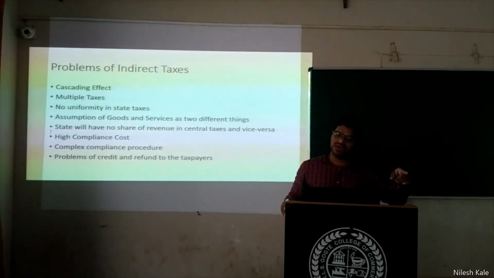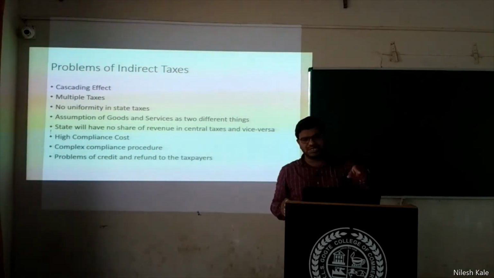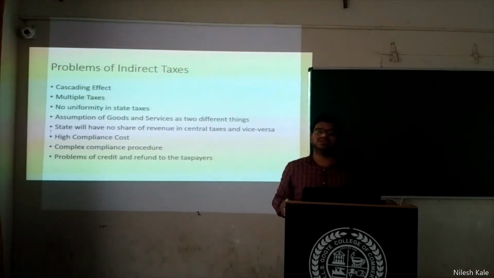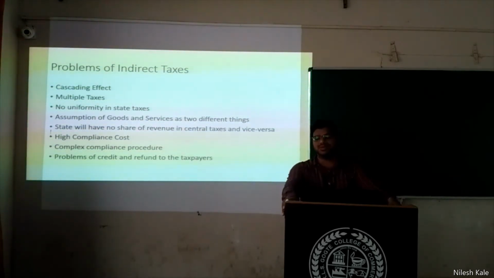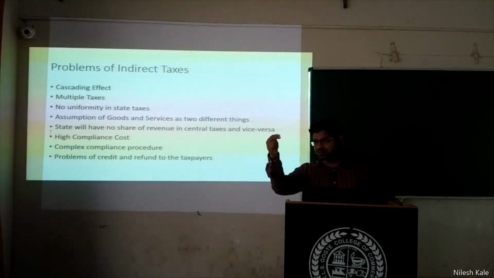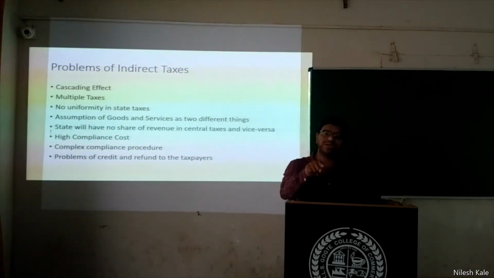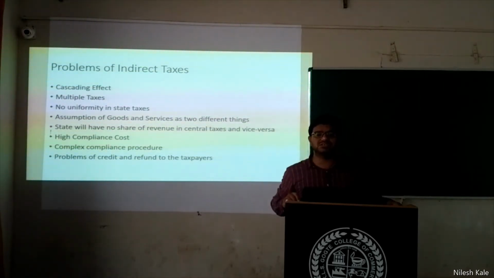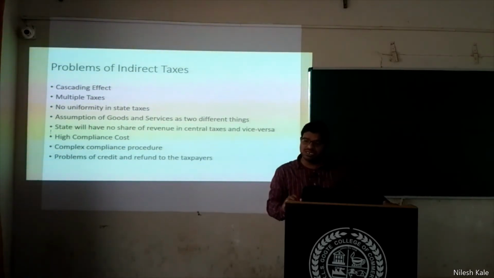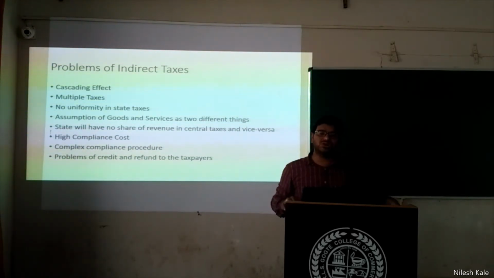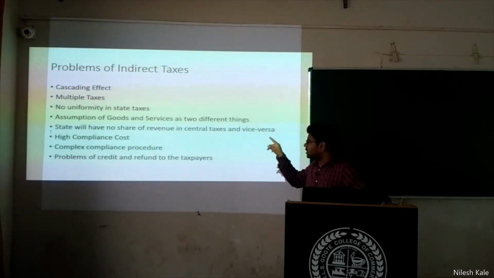When you are selling it, again there are taxes. If you are selling within the state, VAT is applicable. If you are selling outside the state, central sales tax, CST, is applicable. Or if you are providing a service, service tax is applicable, right? So with a complex compliance procedure, if you are paying this many taxes, it means you had to pay the government by filling in applications, and that application form will cost you something, and again the extra amount that you are paying to the GST professional, or let us say tax professional, right? That was again a problem. That is what we are speaking about, complex compliance procedure.